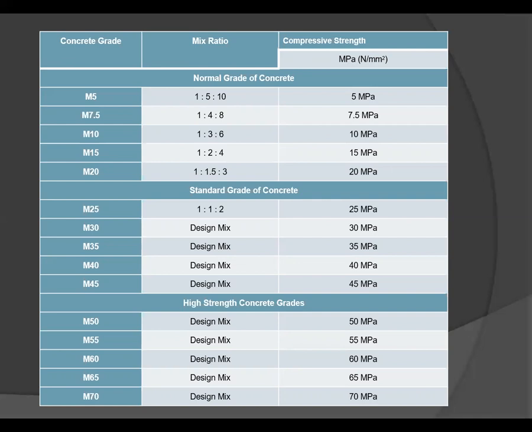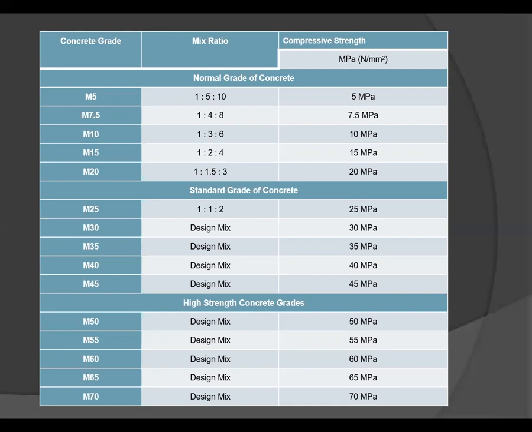So this is based on the various lab tests. Grade of concrete is presented in the mix proportion. For example, for M30 grade, the mix proportion can be 1:1:2, where 1 is the ratio of cement, then another 1 is the ratio of sand, and 2 is the ratio of coarse aggregate based on the volume or weight of materials. This proportion is based on the batching type, that is weight batching or volume batching.